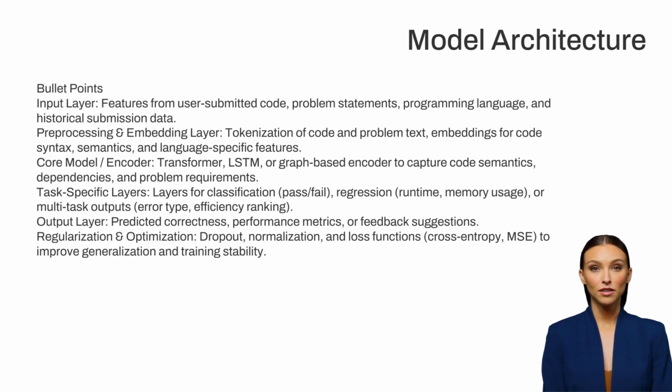4. Task-specific layers. On top of the encoder, task-specific layers predict the outputs needed. For example, a classification head predicts whether a submission passes all test cases, while a regression head estimates runtime or memory usage. Multitask architectures can output multiple metrics simultaneously, such as error type classification, efficiency ranking, and correctness prediction.